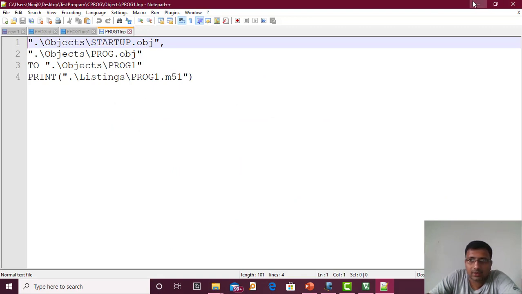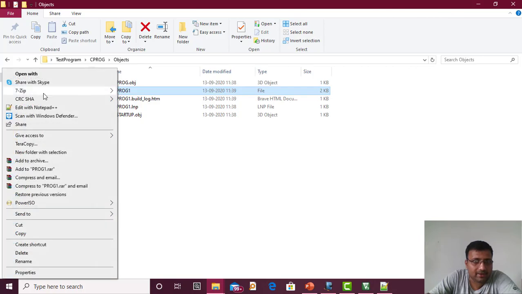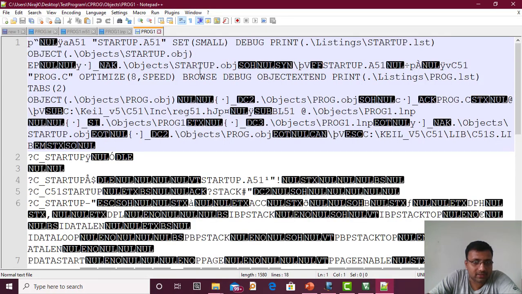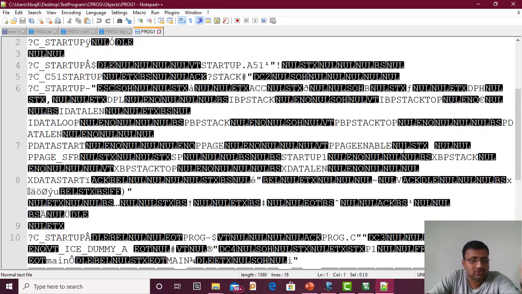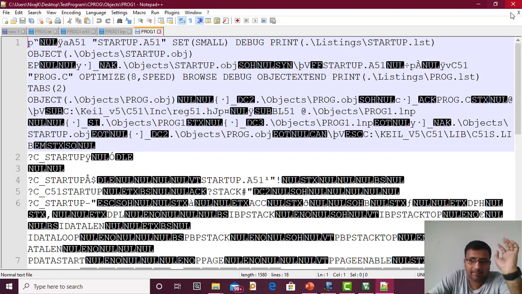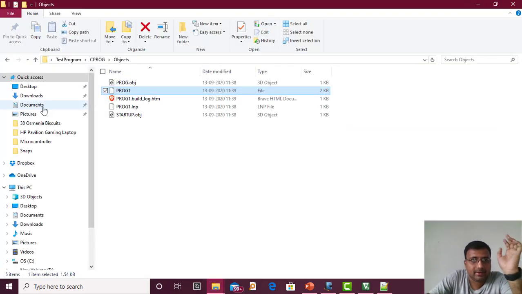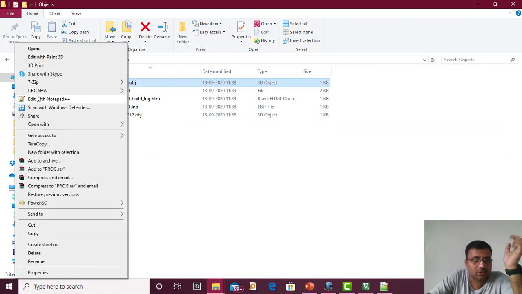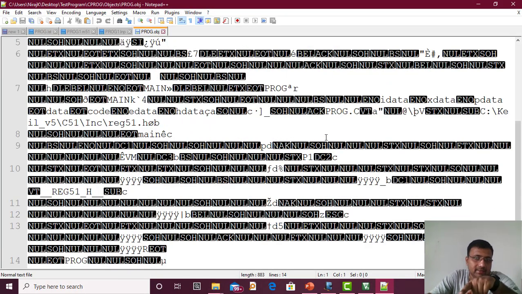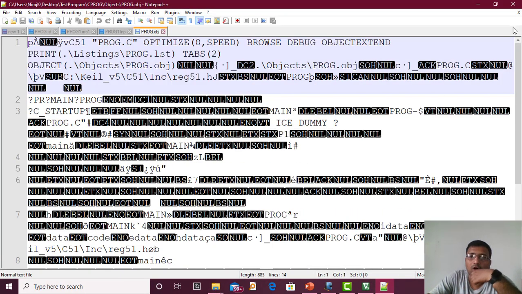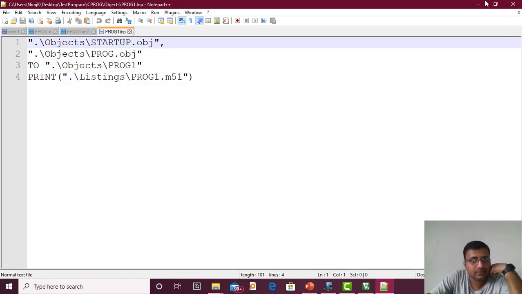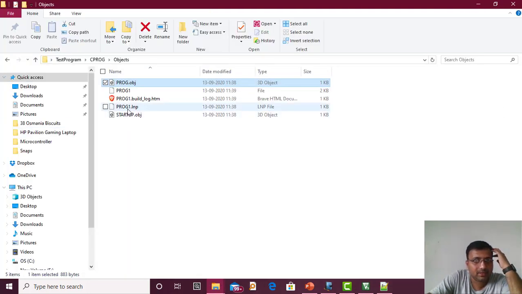And then we have this program1 file. Again I can open this, and this is an object file. It is not readable, but it can be read by the compiler itself. Then we have program1.object. I can open it. Again, it is not readable, but it has all the opcodes and operands. The LNP I have shown, and the log file is there.